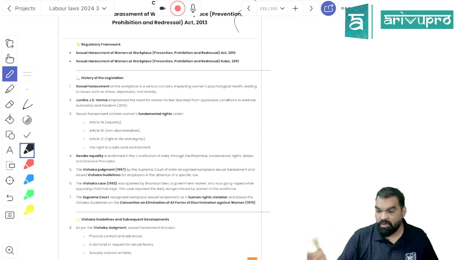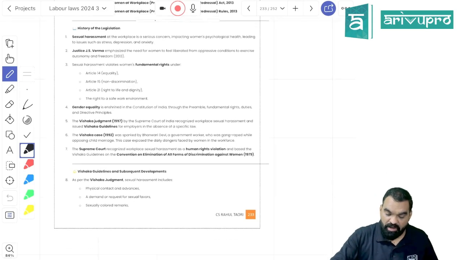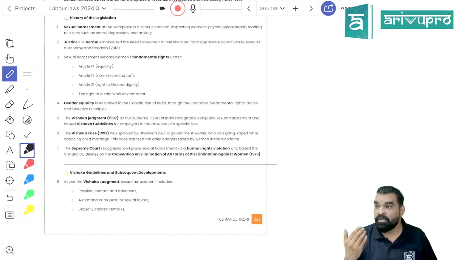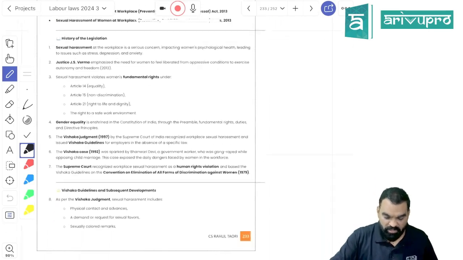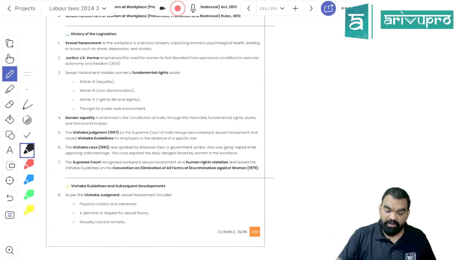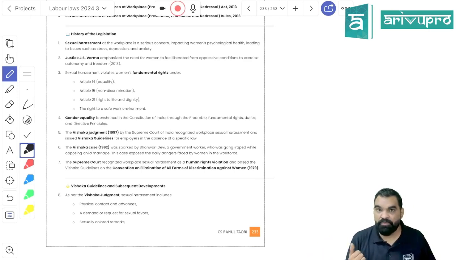So in order to protect the dignity of a woman, the Supreme Court has come out with guidelines known as the Vishaka guidelines, and based on those guidelines, the law has been passed that is called the POSH Act, POSH Act 2013. Now, when it comes to sexual harassment, the same definition has been adopted by the POSH Act that was laid down in the Vishaka judgment.